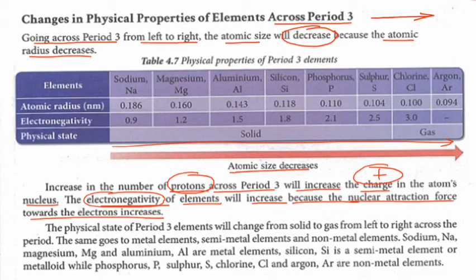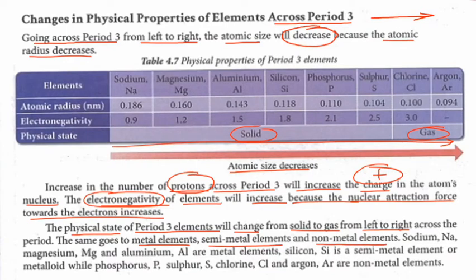Okay, the physical state of period 3 elements will change from solid to gas, from left to the right. Okay, nampak ni di sini solid, dia change to gas from left to the right across period 3. Okay, the same goes to metal element, semi-metal element, and non-metal element.